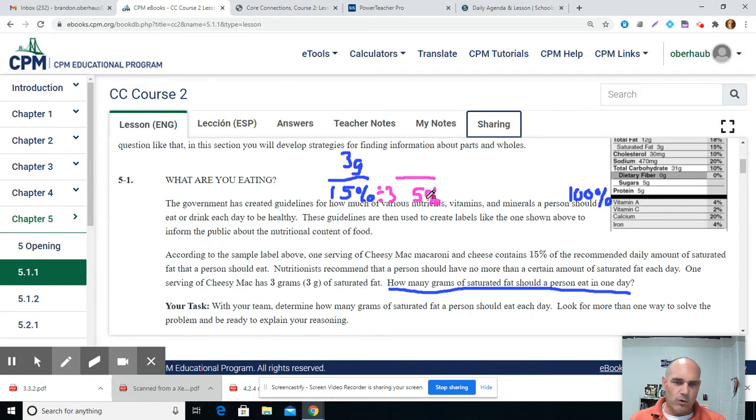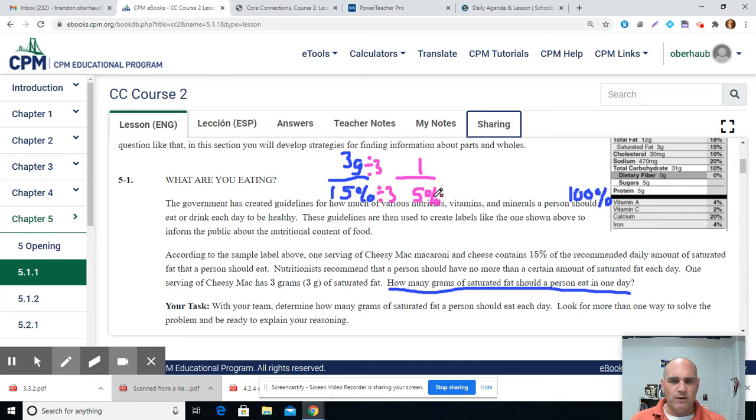And I think I can work that up to 100. Now remember, if I divide the bottom by 3, then I'm going to divide the top by 3. 3 divided by 3 is 1. So notice what I did. I wrote down my true statement. 3 grams is 15% of all the fat we should have for the day. I want to find out all day long, so how much should I have for 100% of the day? And then I changed this because I want to get a number that could work up to 100 easier.